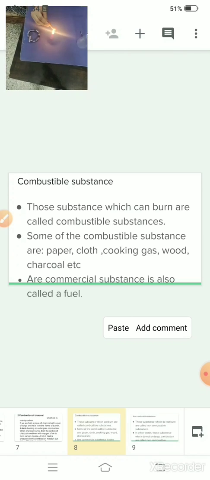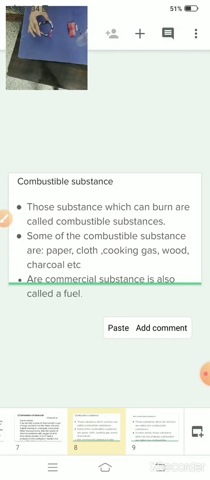This cloth, it starts burning. That means this is also a combustible substance. Plastic, it will not burn. That means this is also a non-combustible substance. This will not burn.